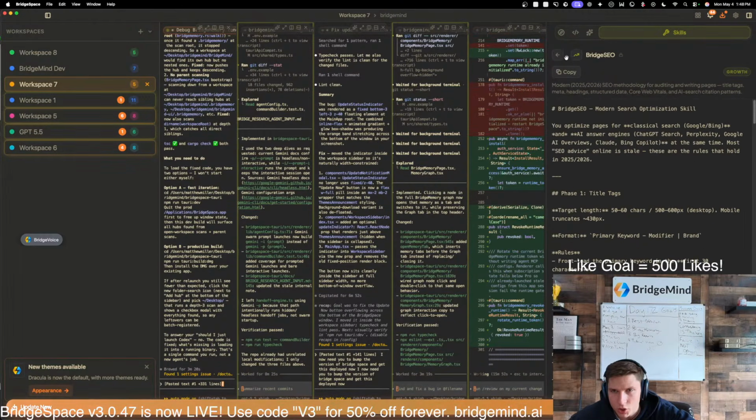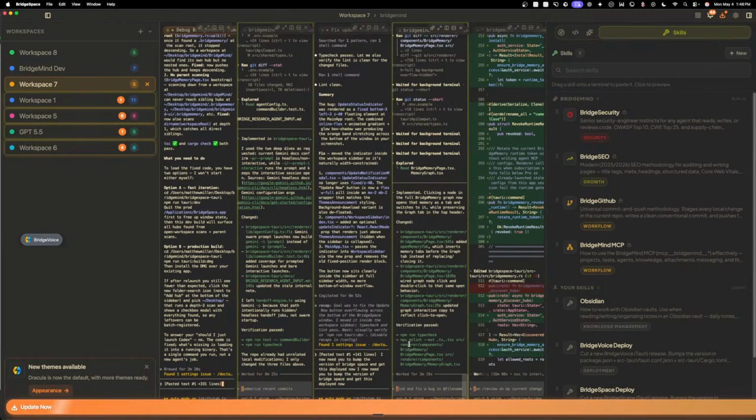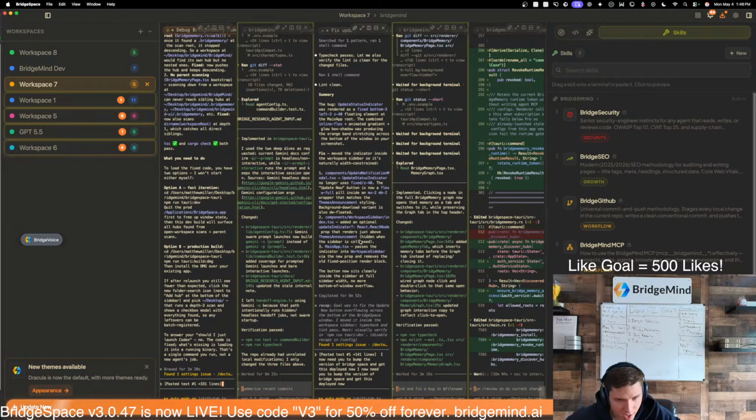If you have BridgeSpace, I would definitely go check that out. I actually used it and launched 10 agents to improve my SEO earlier. What's the orange button? We're fixing this. This is actually a bug. This button is for updating now. There's a new BridgeSpace update, but I'm actually shipping. I already fixed that bug.